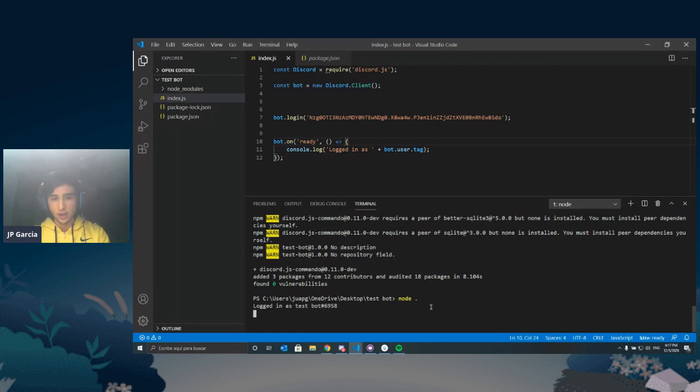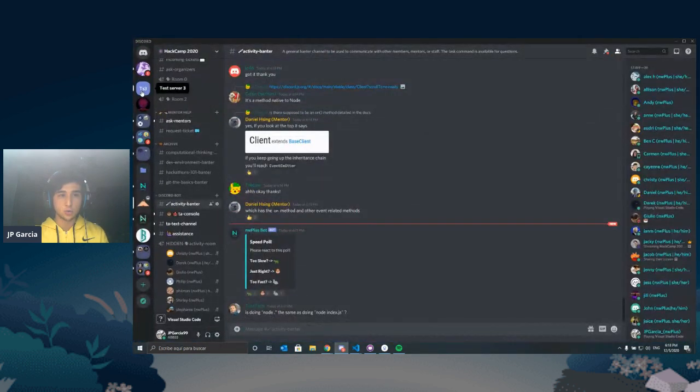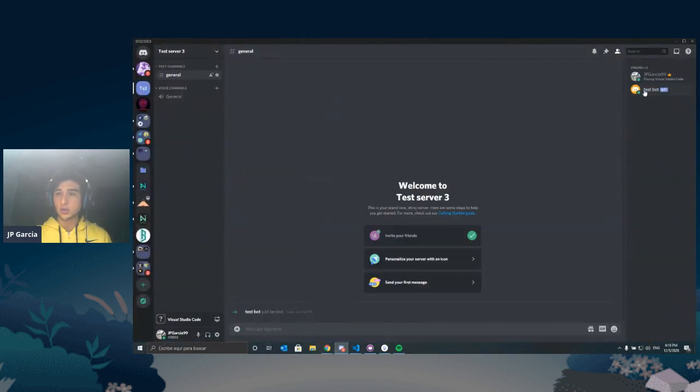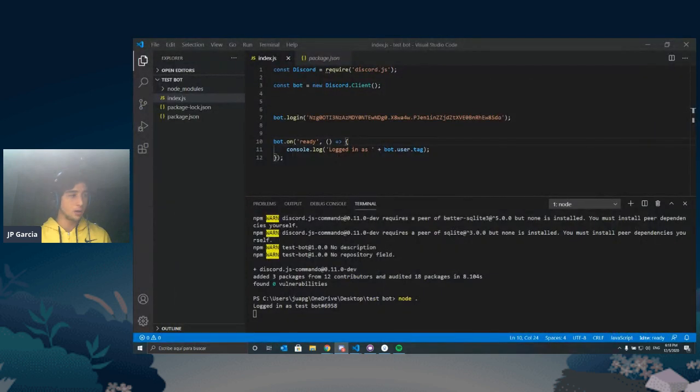Hopefully yours works too. You can also know if it works if you go to Discord and into your test server, it's going to show that bot as online. Okay, so I want you guys to try it now and let me know on the Activity Banter channel if it's working. I really want to know if it is.